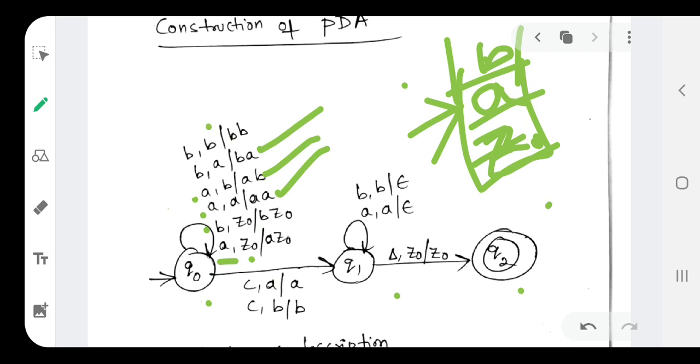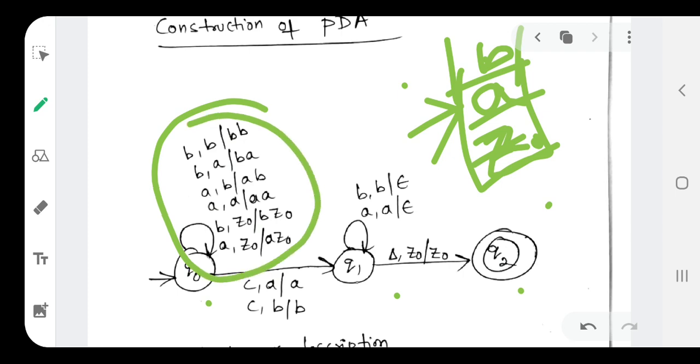If the top of the stack is B and we are inserting B, the top of the stack will become BB. These are all the possible cases we have taken for constructing the PDA. So from Q0, either we see the input symbol A or the input symbol B. These are the only possible transitions.